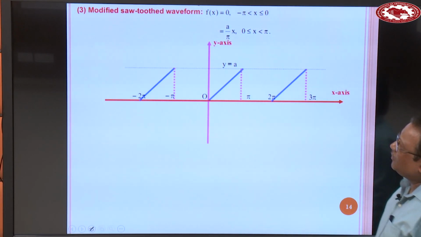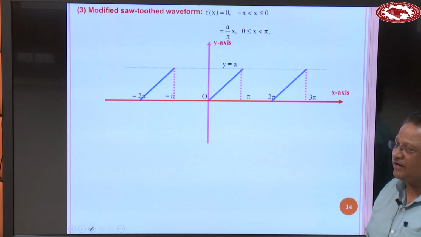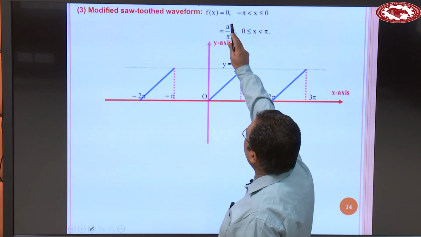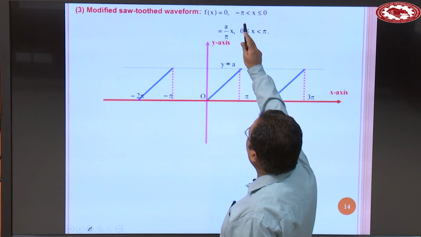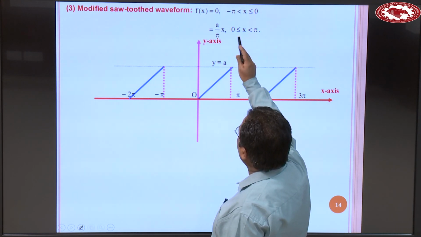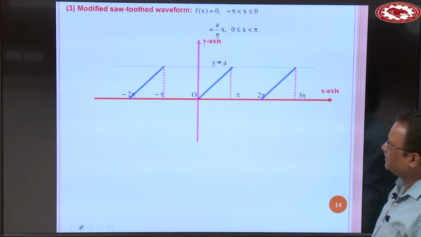Now the third waveform is known as the modified sawtooth waveform, and it is defined by the function f(x) is equal to 0 when x is in between minus pi to 0, and (a over pi) x when x is in between 0 to pi, and the shape of this waveform is this.